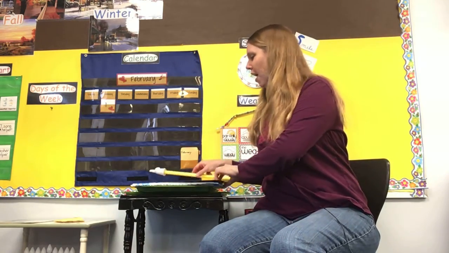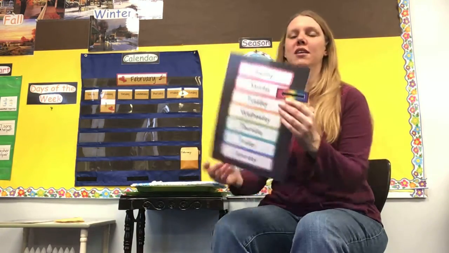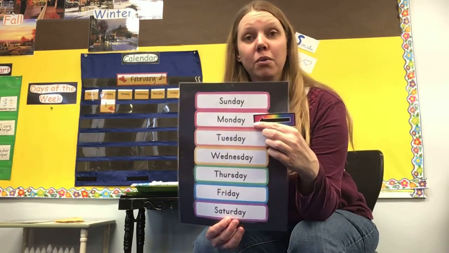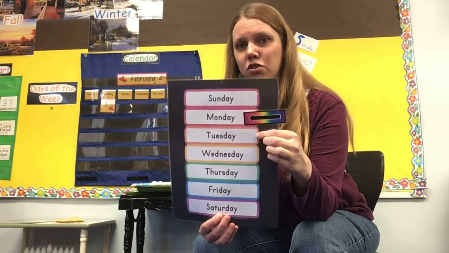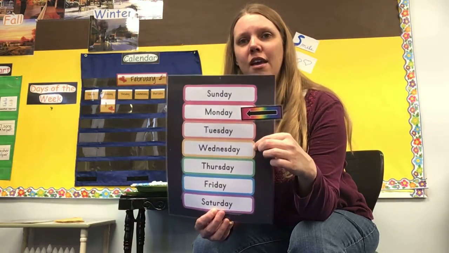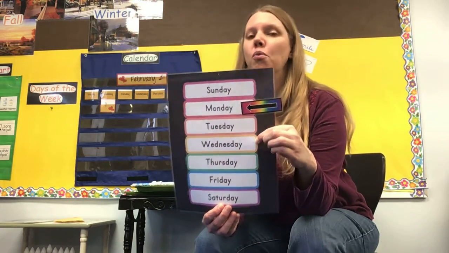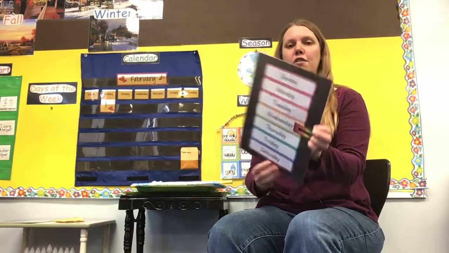So let's figure out what day of the week it is. The last day of school we had was Monday, Tuesday. So today is Wednesday. Yes, so let's move that rainbow arrow down to Wednesday.